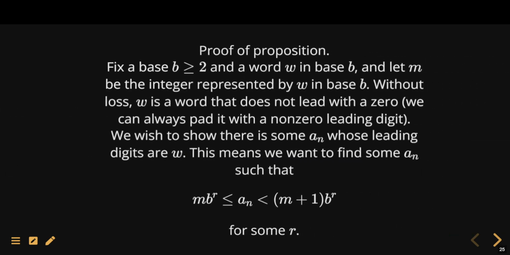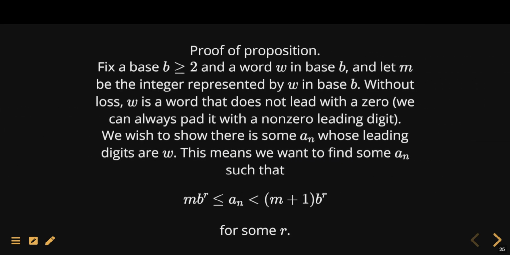So we fix a base B that is bigger than or equal to 2, and some word W in base B. And let M be the integer represented by W in base B. So M is the actual integer represented by this word W. Now, without loss of generality, W is a word that does not start with a leading 0. If it does, then we can always pad it with some non-zero leading digit.